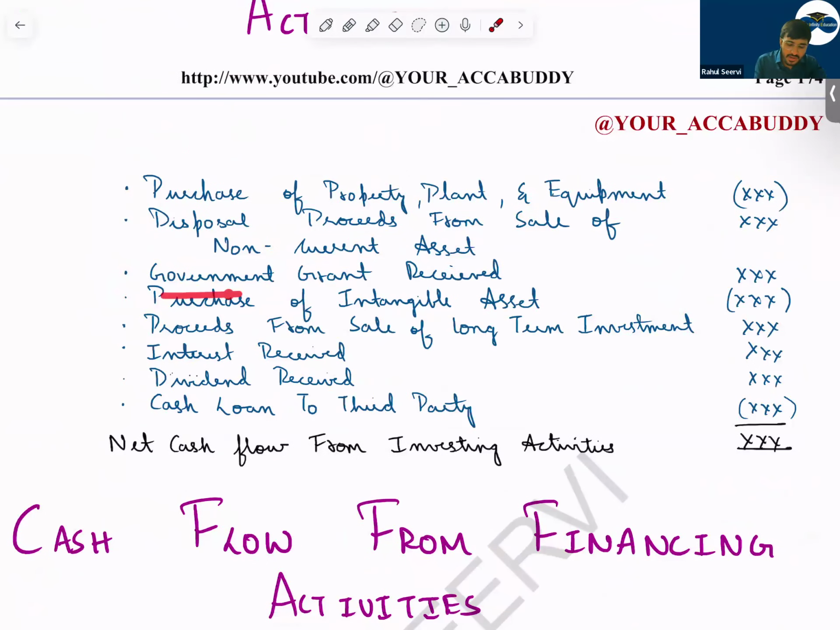Then, sir, government grant received. Yes, sir. Then proceeds from sale of long-term investment, you will add it. Interest received, you'll add it. Dividend received, you'll add it. Loan, cash loan to a third party. You have given a loan to some third party.